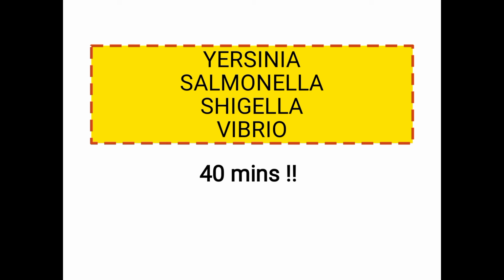Then, depending upon the salt growth and salt concentration, Vibrio can be classified into halophilic and non-halophilic. So halophilic means it needs salt, 7 to 10 percent: Vibrio parahaemolyticus, Vibrio alginolyticus, Vibrio vulnificus. Whereas non-halophilic cannot grow at high salt: Vibrio cholerae, Vibrio mimicus.